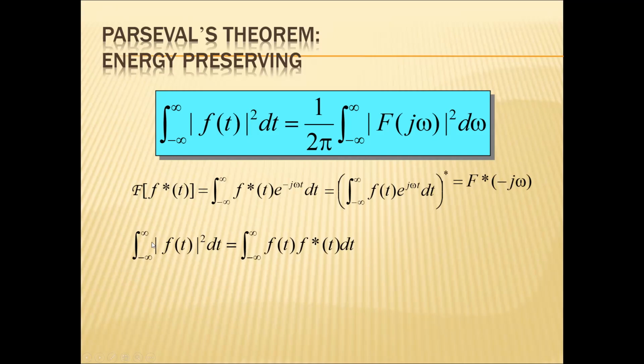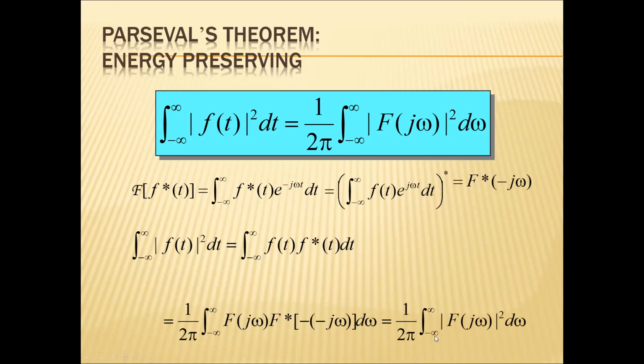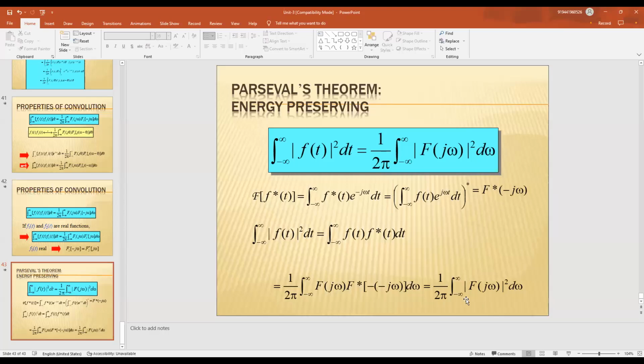So when you write the equation, the integral from minus infinity to infinity of |f(t)|² dt can be written as the integral of f(t) into f*(t) dt. Now I can write 1 over 2π integral from minus infinity to infinity of F(ω) into F*(−ω), and I get 1 over 2π integral from minus infinity to infinity of |F(jω)|² dω. So this is what is called the Fourier transform and its properties. If you have any doubts, you can ask me.